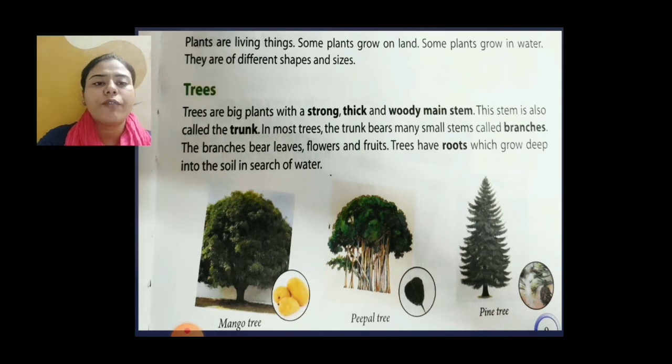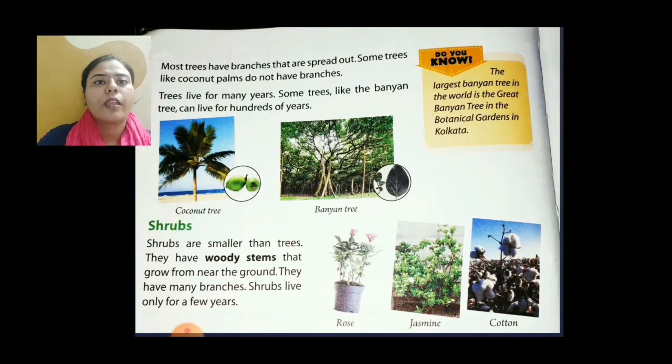So from a mango tree we are getting some fruits. From a peepal tree we are getting some leaves. Most trees have branches that are spread out. Some trees like the coconut tree, they are palms, they don't have branches. Trees live for many years. Some trees like a banyan tree can live for hundreds of years.